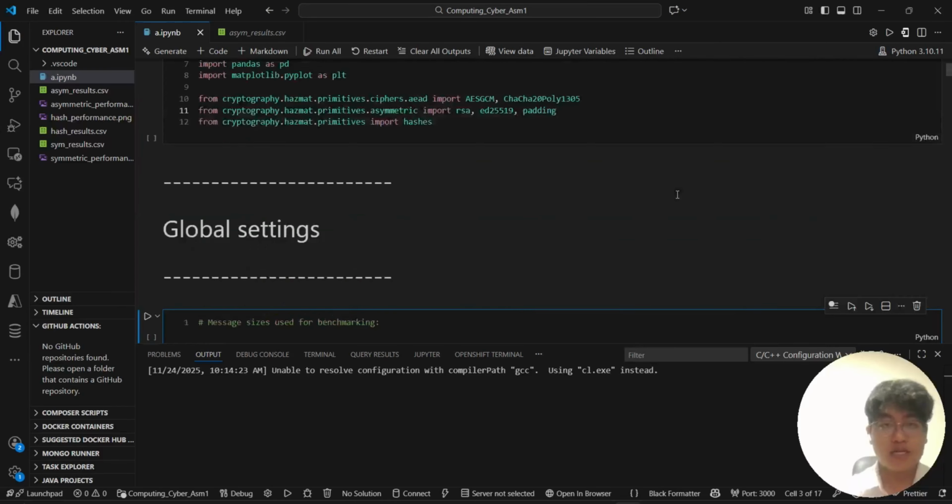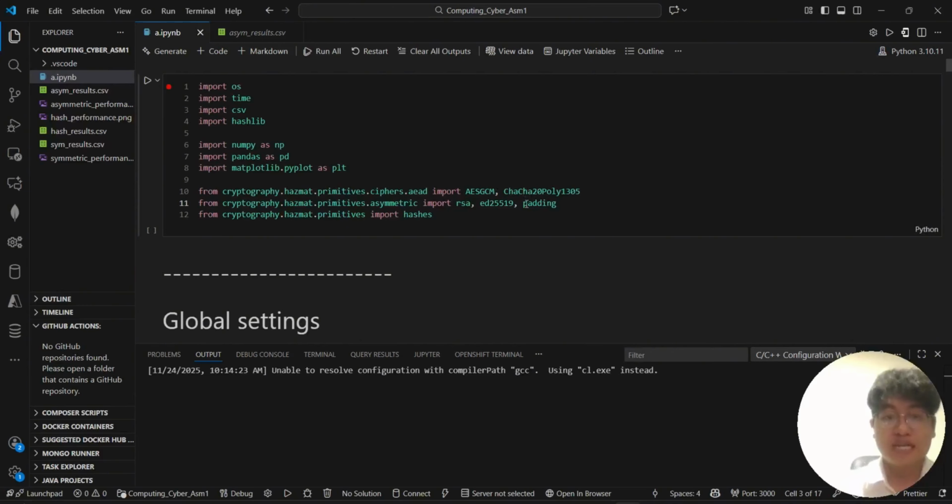So let's start right here. I have selected six industry-standard algorithms: SHA-256 and Blake2b for hashing, AES-256-GCM and ChaCha20 for encryption, and RSA-2048 and Ed25519 for digital signatures. I test each algorithm across four message sizes, from a 1 KB text message to a 1 MB photo attachment. Each test is run 30 times to ensure statistical accuracy, using high-precision timing to measure performance.